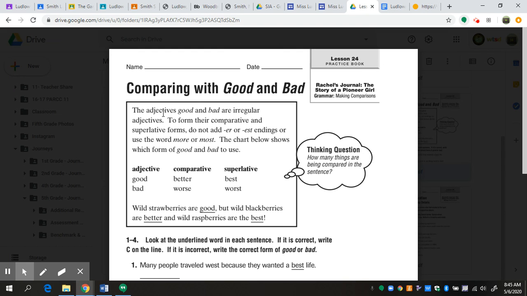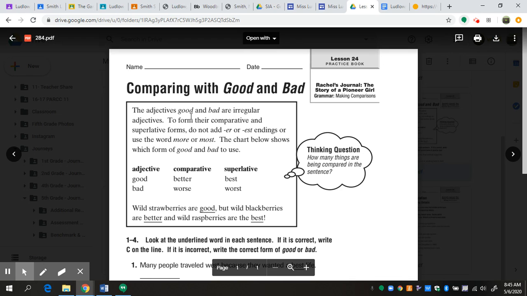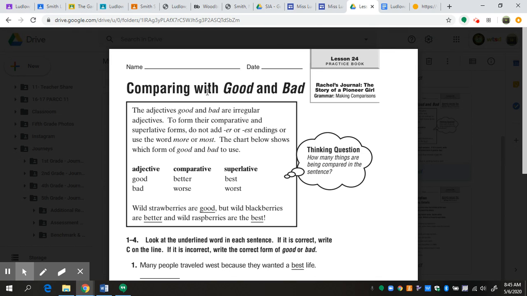Just to remind you what that means, an irregular adjective means that it doesn't follow the usual rules. So, for example, we do not say something is gooder and we don't say something is badder. Those are not words that we should be using in the English language. Because they don't follow our normal rules, they are irregular adjectives.